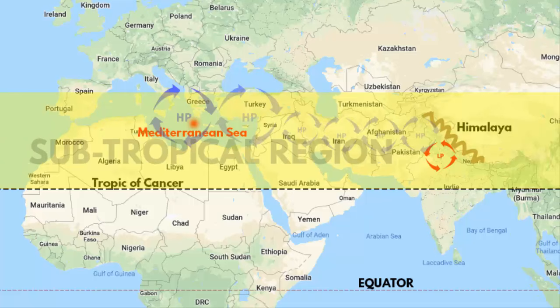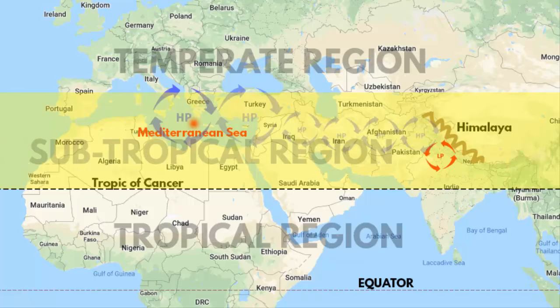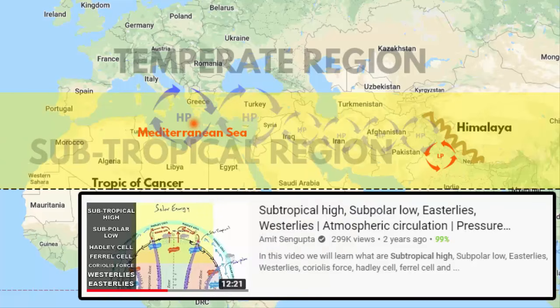You will find the subtropical region is a high pressure belt. A subtropical region is a transition zone from tropical region to temperate region. If you want to know why subtropical region is a high pressure zone, I have a video on it. I'll put the link of that video in the description. Watch that video and you will understand why subtropical region is a high pressure zone.